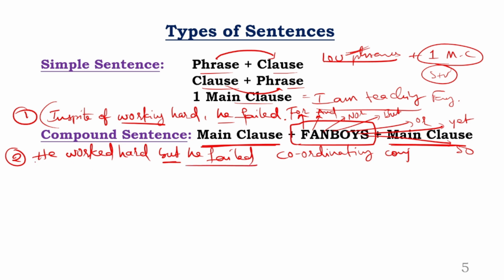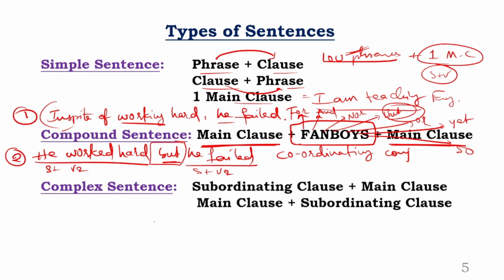I'm using two clauses here. He is subject, worked is V2, clause number 1. He is subject, failed is V2, clause number 2. Two main clauses are used with one conjunction. What is that conjunction here? But. Clear? So the word but combines these two main clauses, and but is part of fanboys. So when you add two main clauses with the fanboys, that will become a compound sentence.